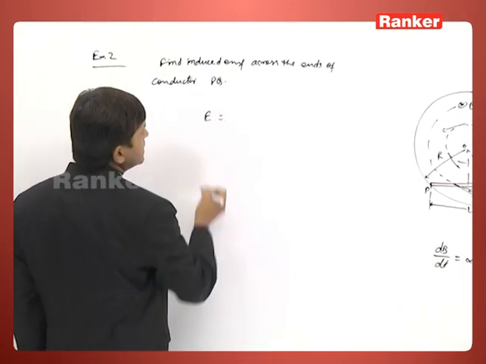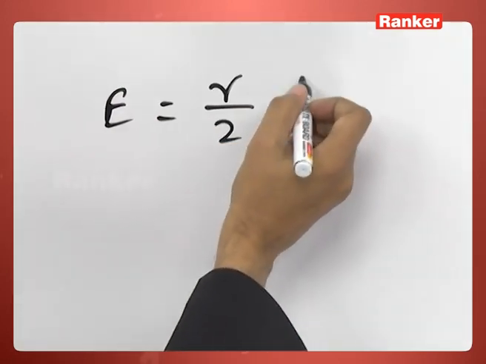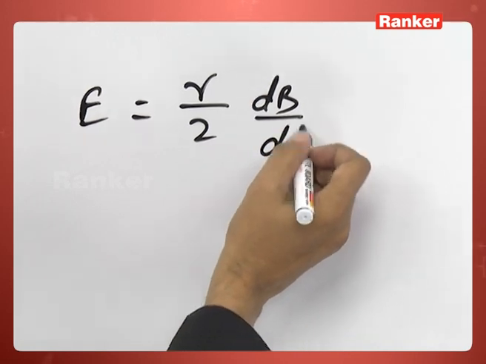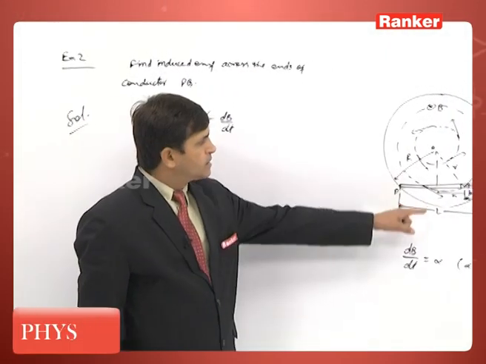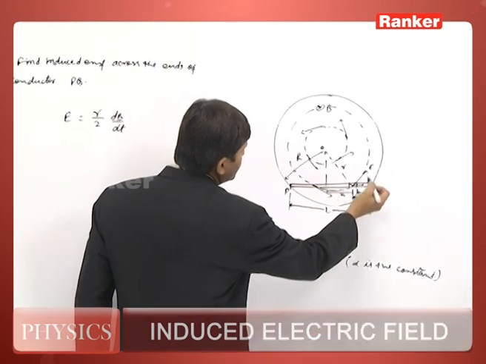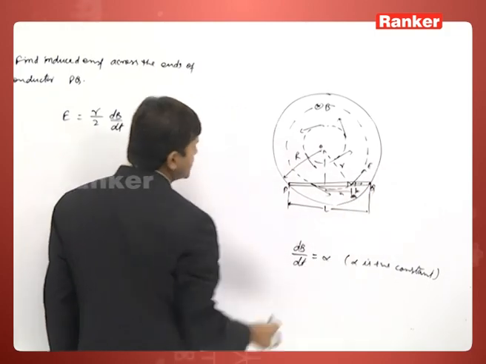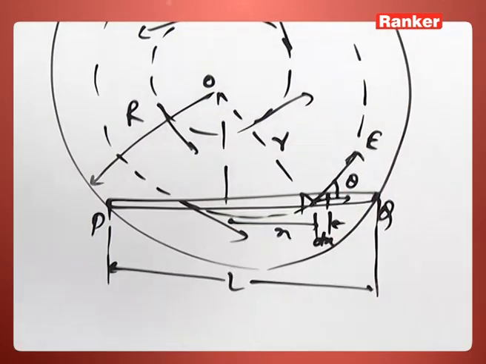The electric field at this inside point is given as r by 2 dB by dt. This is the electric field at this point, but the direction of the electric field is this, and we have to move here towards Q. So let this angle be theta.